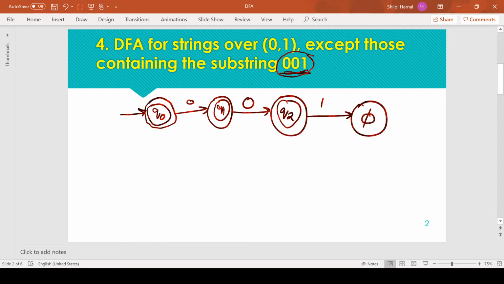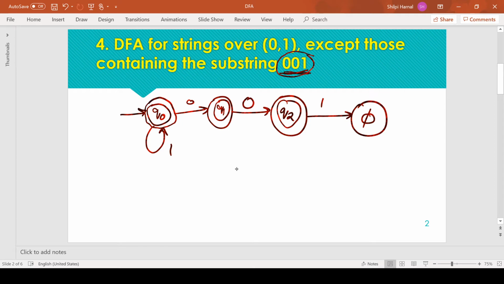From Q0 we can stay at Q0 for any number of ones received, because we just need to keep track of 001 and all other symbols are acceptable. So for 1 we stay at Q0, because Q0 is the state from where we track the complete sequence.